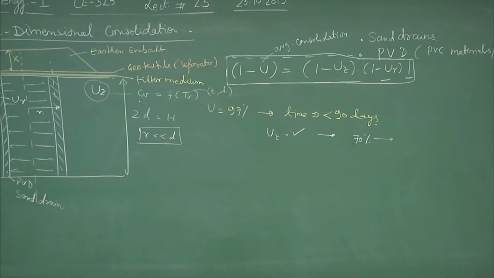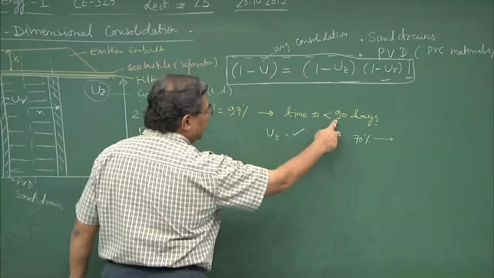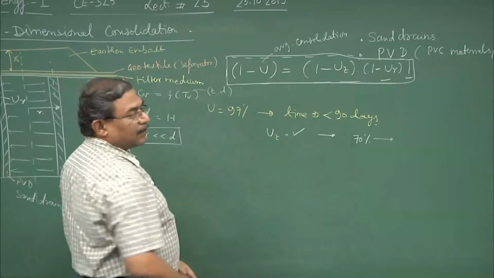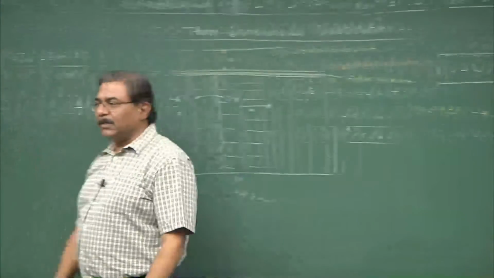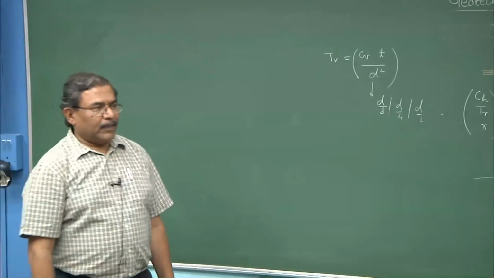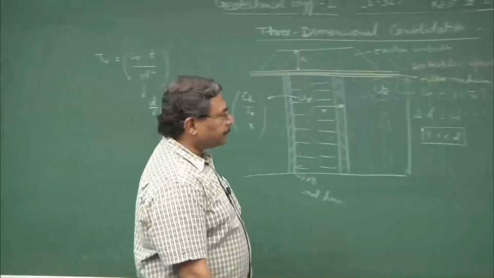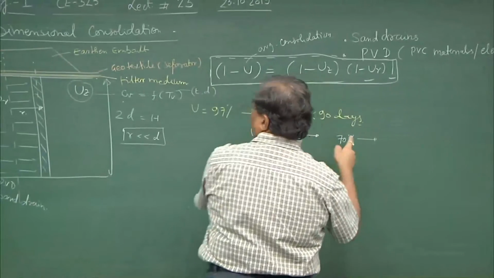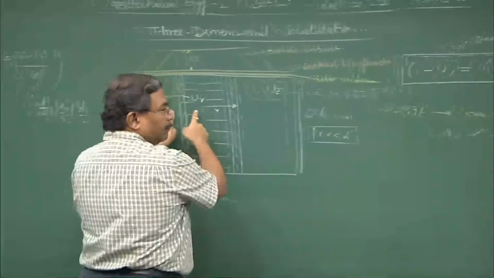So, a good design problem can be created out of this by saying fix the time, and within this duration let me see how much vertical settlement I could attain, and rest of the settlement I will attain with the help of 3-dimensional consolidation. Is this okay? This is how the design is done. So, the remaining portion of the settlement is going to be now taken care of by UR.